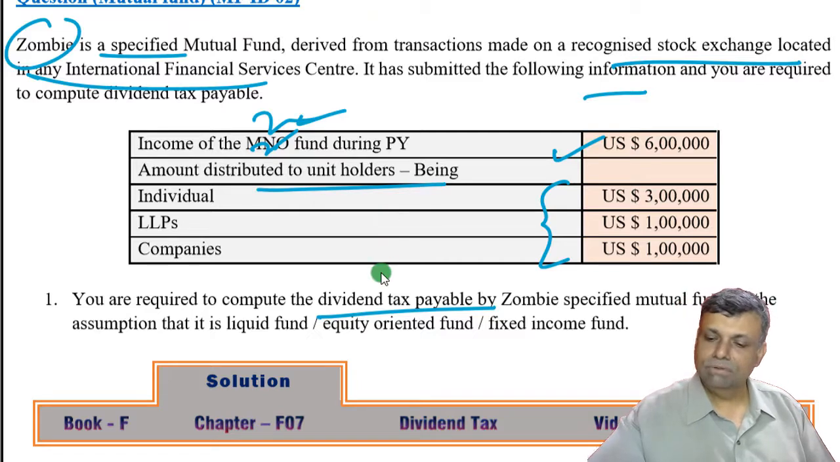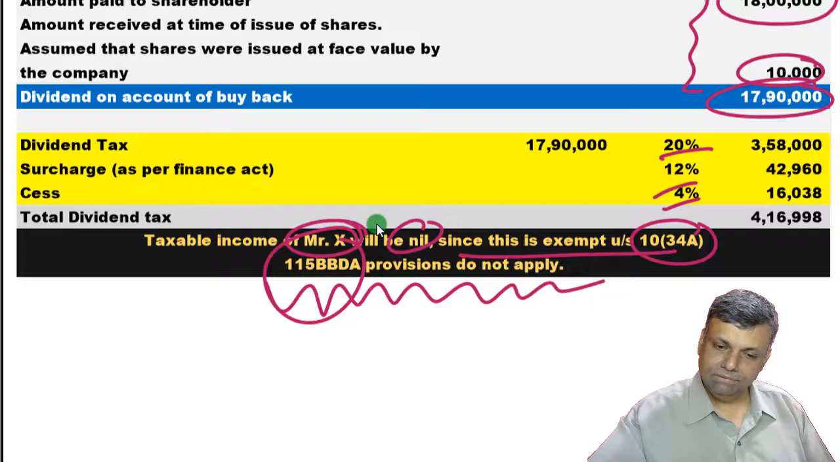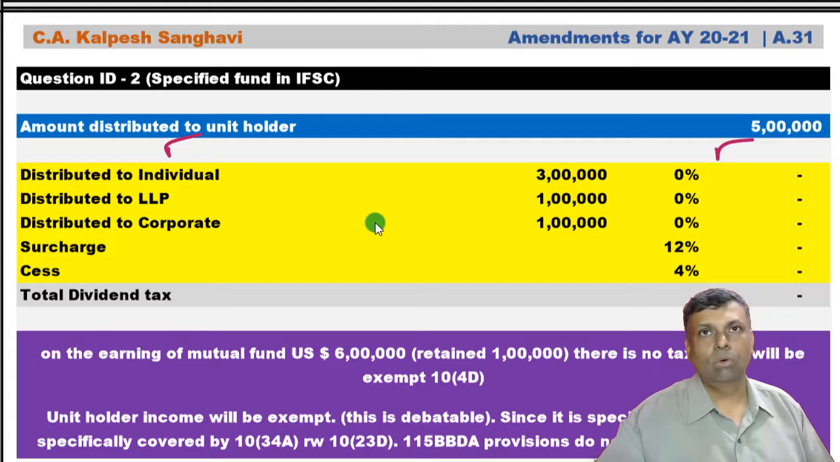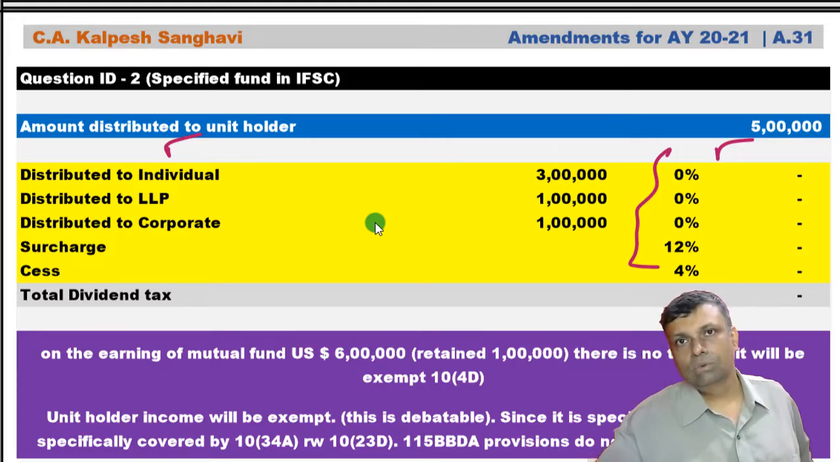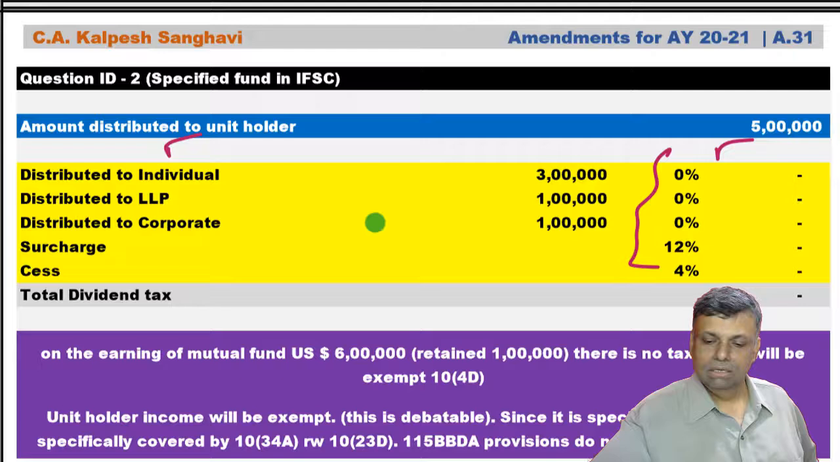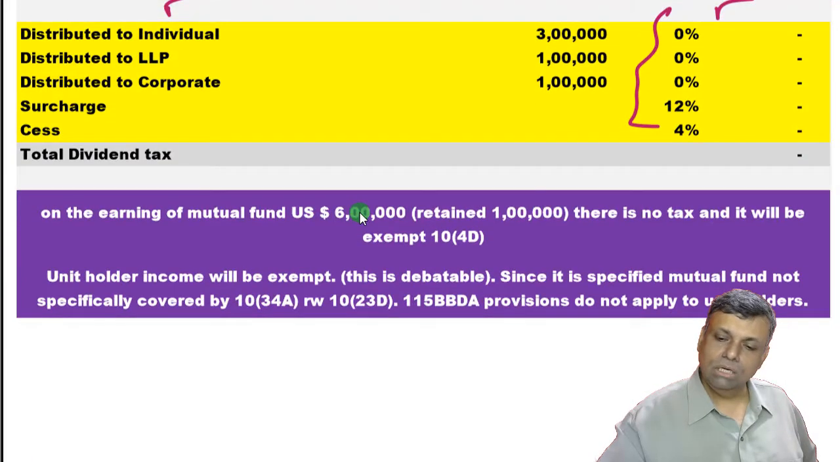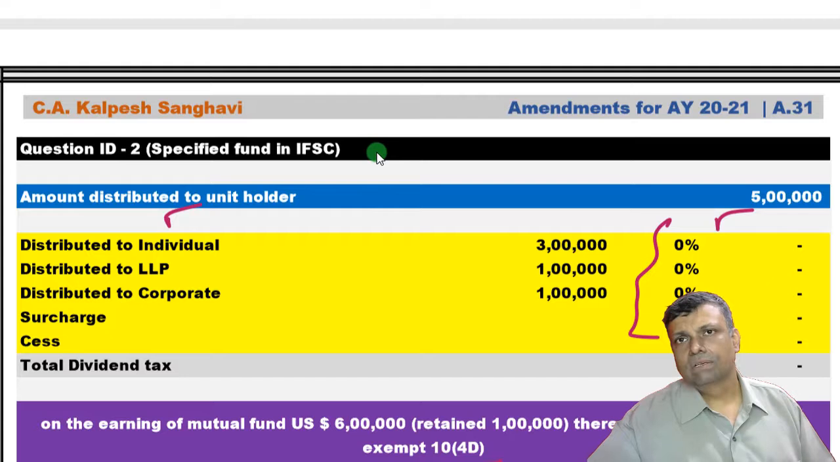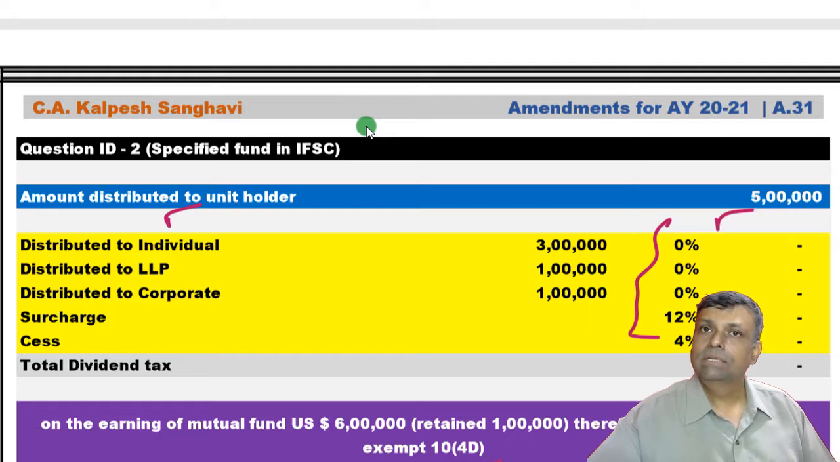So this is one of the very, very big incentives. Just look at this particular answer: the amount distributed, whatever the figure, subject to your having satisfied the basic conditions of being a specified fund, then no dividend distribution tax. So there is no tax on the income that you have earned, and the distribution tax is also not applicable. This is a great benefit which has been provided, and these are all the relevant provisions associated with that particular fund. Therefore any specified fund in the IFSC is given a great incentive by the provisions.